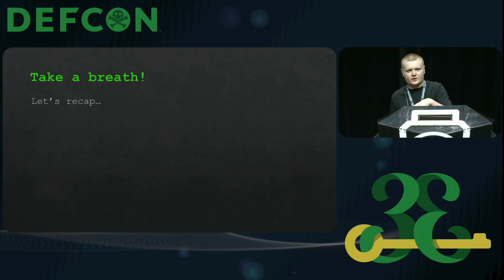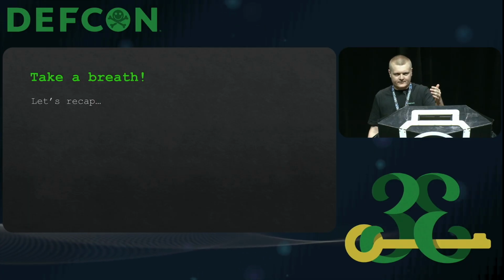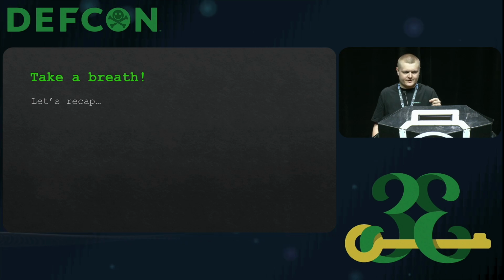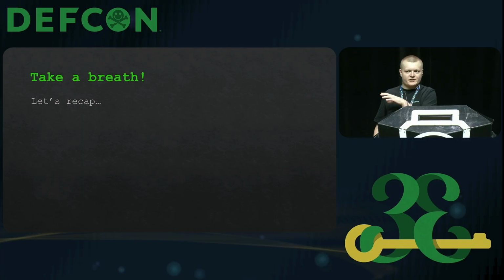Let's take a recap. So we started off with one email file, and from that we saw the email file had an attachment, and it was a JavaScript file. When that JavaScript file was run, it would download a PowerShell script, and the PowerShell script would write an executable to disk. When that executable was written to disk and run, it would spawn a new legitimate process, regasm.exe, inject the info stealer code into regasm.exe, and then run it. And then, from that point on, data would be exfiltrated over Telegram.